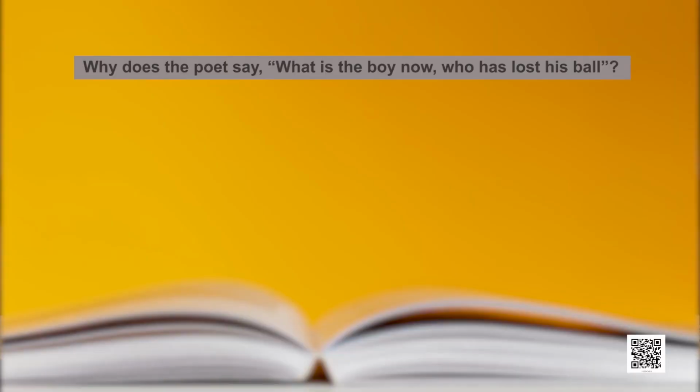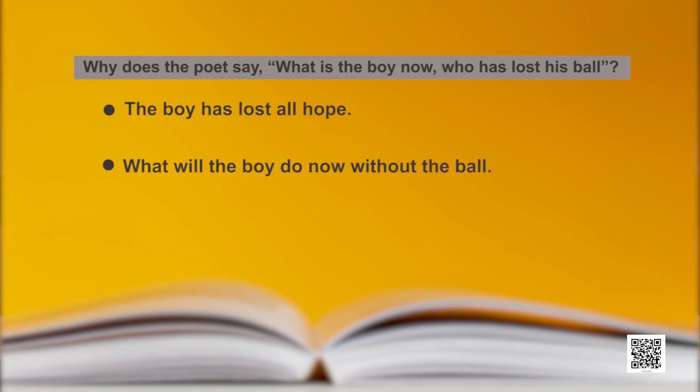Come on. Here are some questions for you, the learners and Kriti. I am going to read out the question. You will have to pick the right option from the ones I give you. Number 1: why does the poet say, what is the boy now who has lost his ball? A, the boy has lost all hope. B, what will the boy do now without the ball? C, it is good to lose the ball. Maybe the inclination is towards it is good to lose the ball. Is it? Because, learners, he wants to teach the boy the sense of losing something and then gaining.